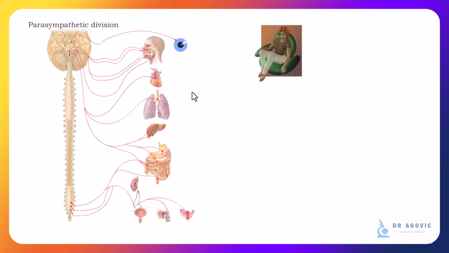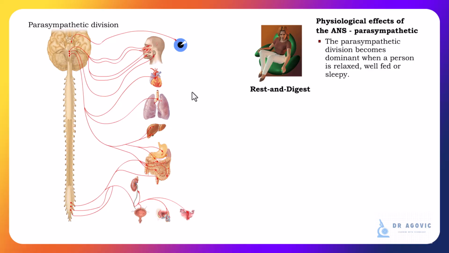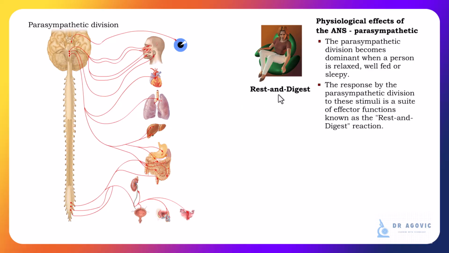Now let's take a look at the parasympathetic. When a person is relaxed, well-fed, or sleepy, the parasympathetic division dominates. Because of this, the parasympathetic response is known as the rest and digest reaction.